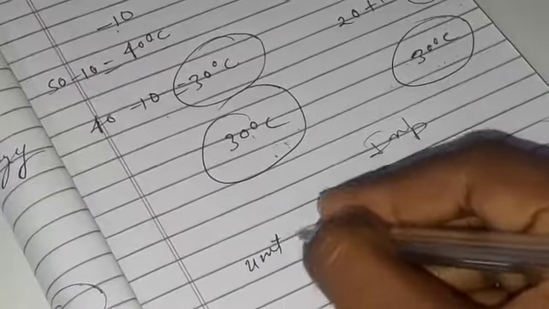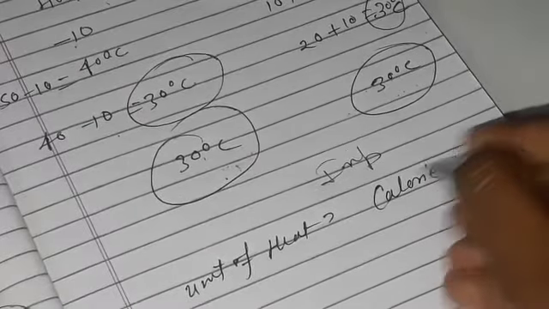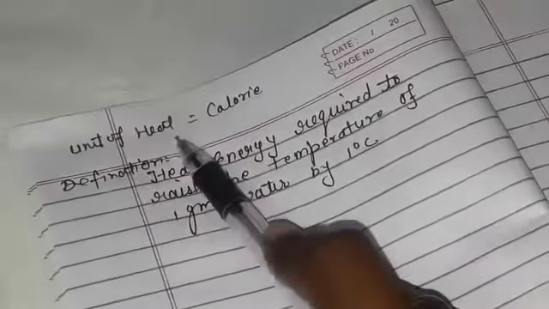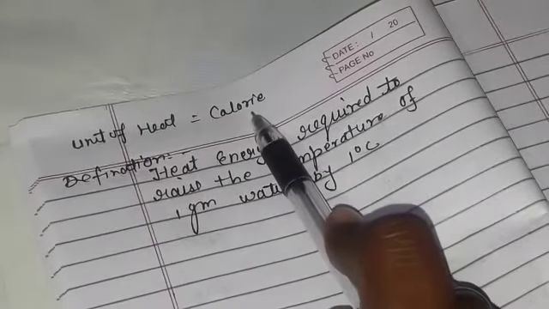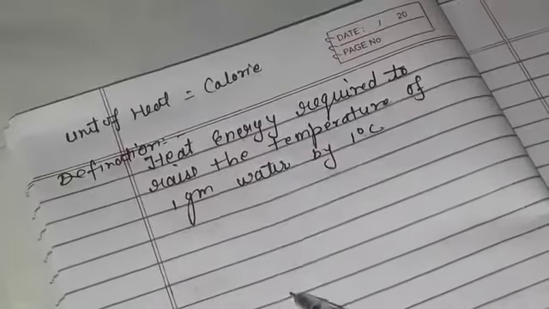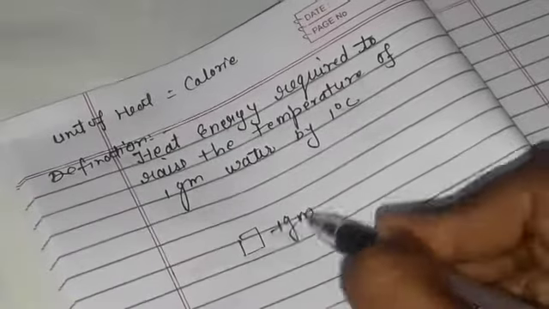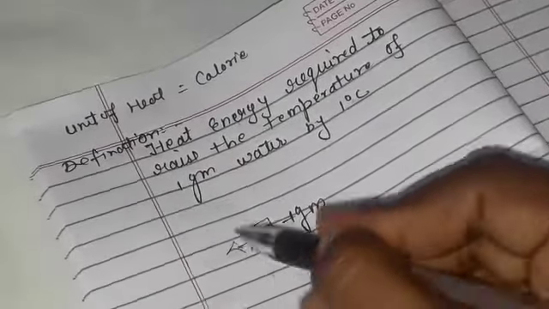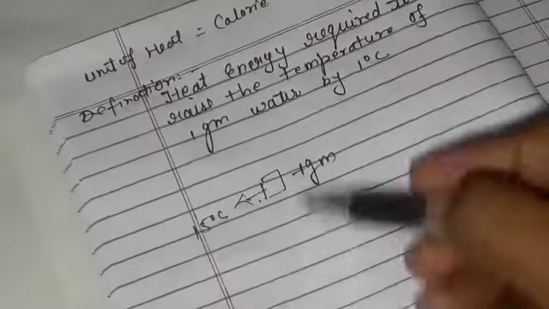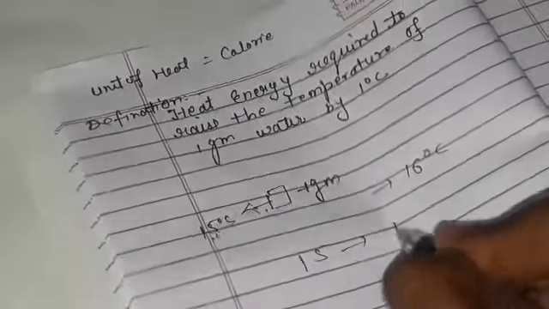Now the unit of heat. The unit of heat is the calorie. And what is the definition of a calorie? It is the heat energy required to raise the temperature of 1 gram of water by 1 degree centigrade. It means, class, if you have 1 gram of water and suppose the temperature of this 1 gram of water is 15 degrees centigrade, and you want to increase this temperature from 15 degrees centigrade to 16 degrees centigrade, understand?